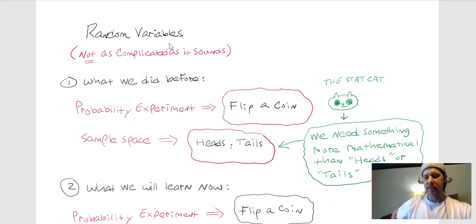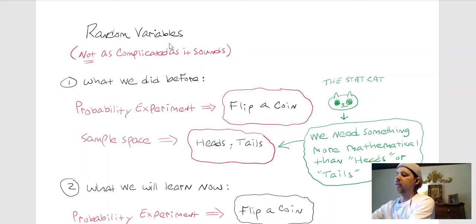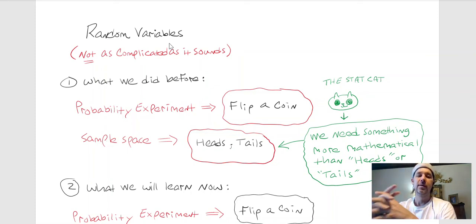Over all my years of teaching math, I've heard so many people say that they're fine with numbers, but as soon as you put letters in math, then they get really confused, and that's kind of what this is like. But I'm going to try to have it not be as complicated as it may sound. I'm going to do my best for that.